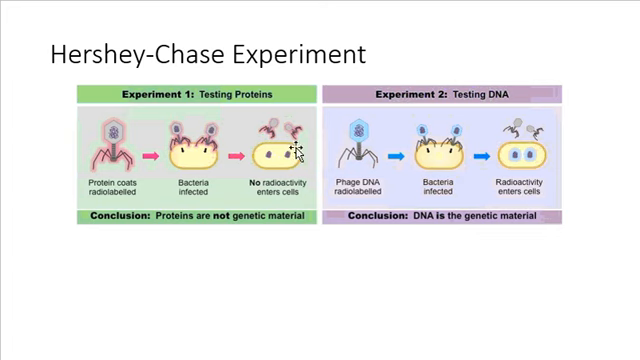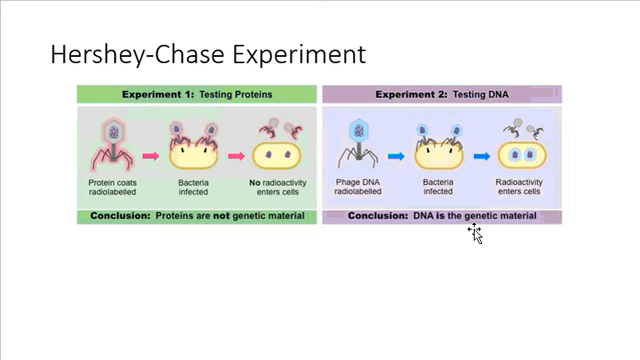And what they found is that in this situation where they had labeled the protein and made the protein radioactive, they don't see any radioactivity inside of their cells, meaning that protein never makes it into the bacterial cell. On the other hand, when they made the DNA radioactive, they do see some radioactive signal coming from the bacteria, meaning that DNA did get inside of the cell. And so their big conclusion then is DNA must be the genetic material.